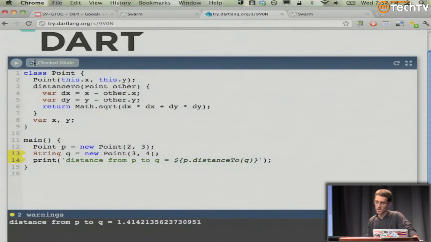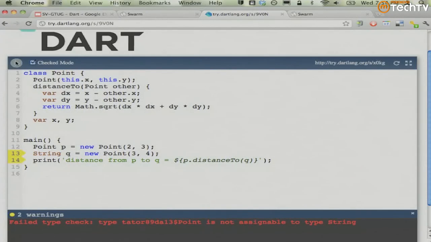But if you say, no, I need those checks, it turns out Dart can run in two different modes, and you can run in checked mode. And if we turn on checked mode, what will happen? Boom. We get our checked mode failure here, where it tells us, sorry, you can't assign that point to a string. So this is really great.